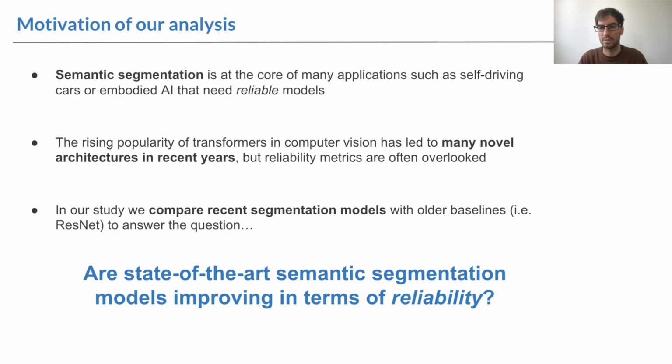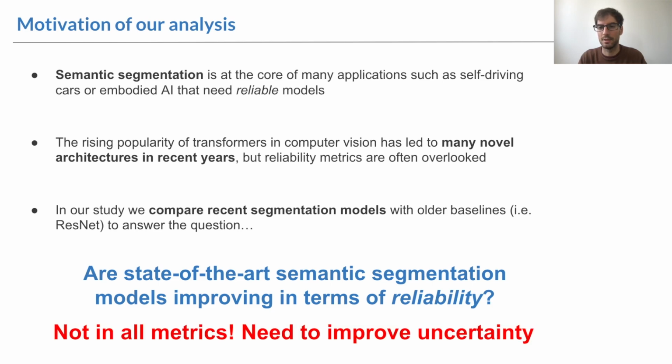In recent years, especially with the increasing popularity of transformer models, we have seen many novel architectures. However, reliability metrics are often overlooked. In our study, we conduct a thorough analysis of recent segmentation models and compare them to older baselines. The core question in our study being, are state-of-the-art segmentation models improving in terms of reliability?